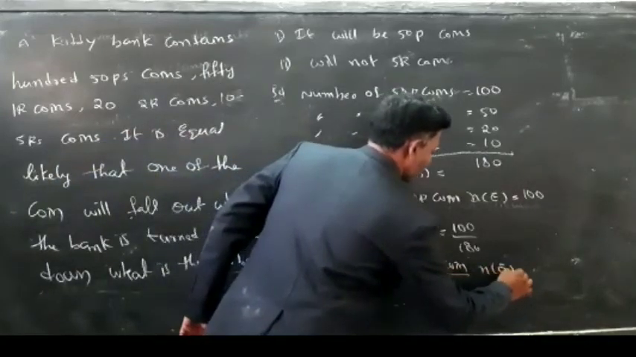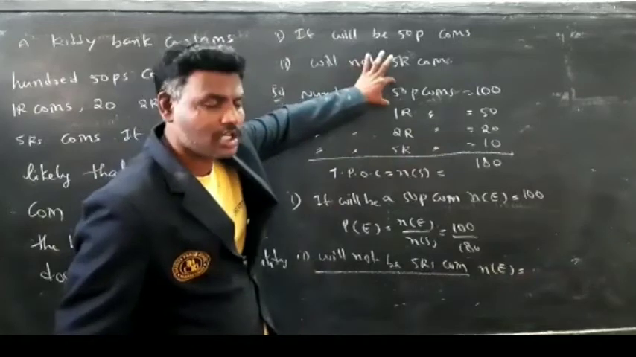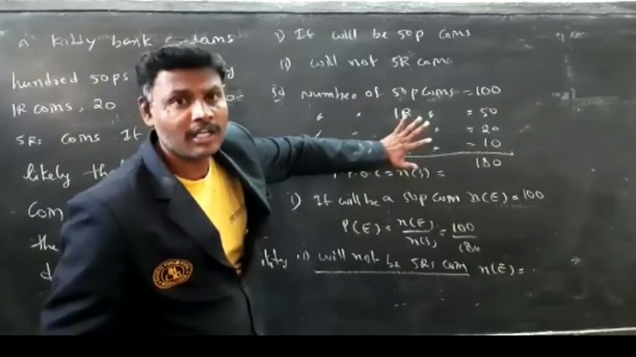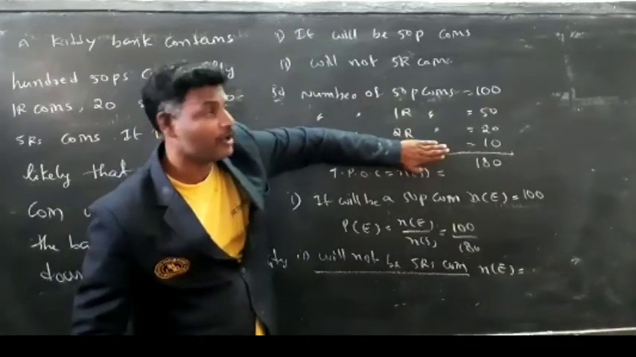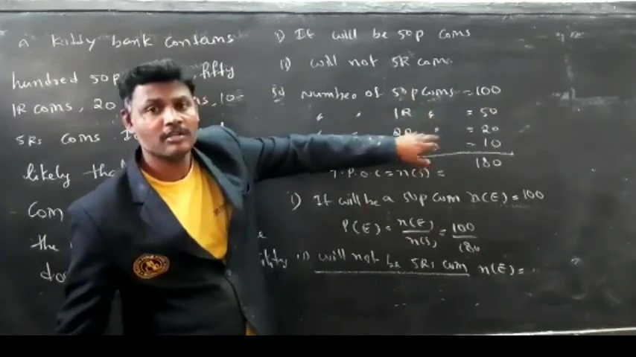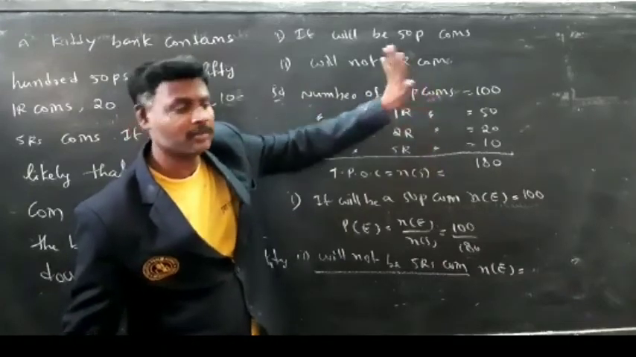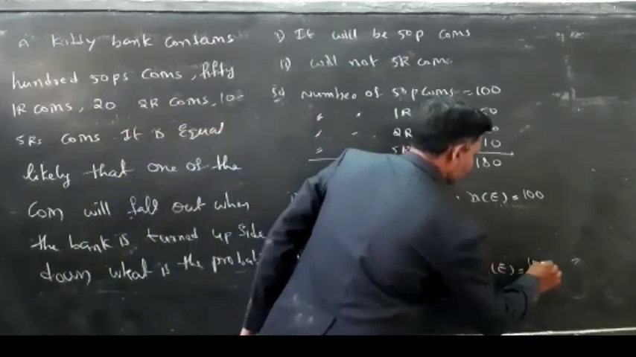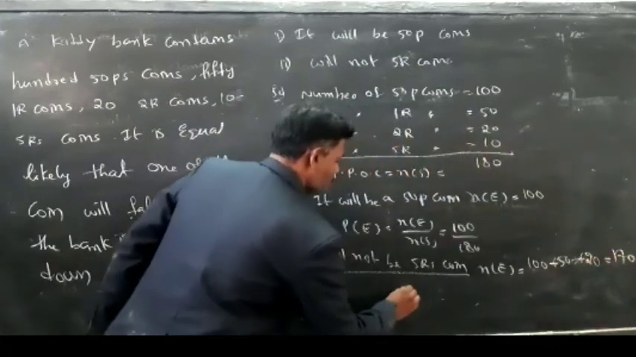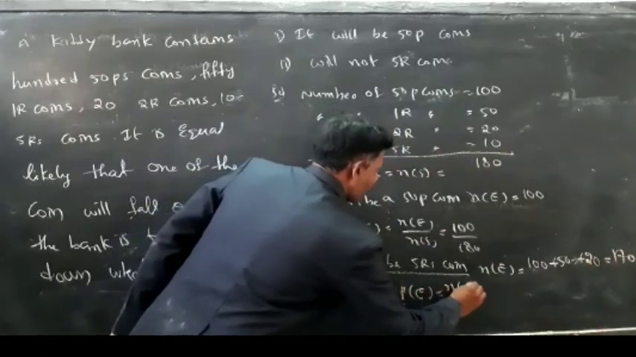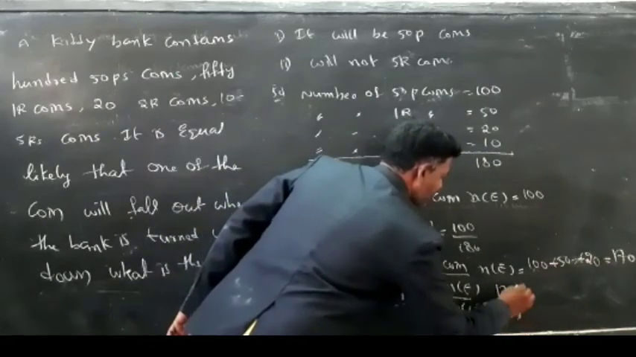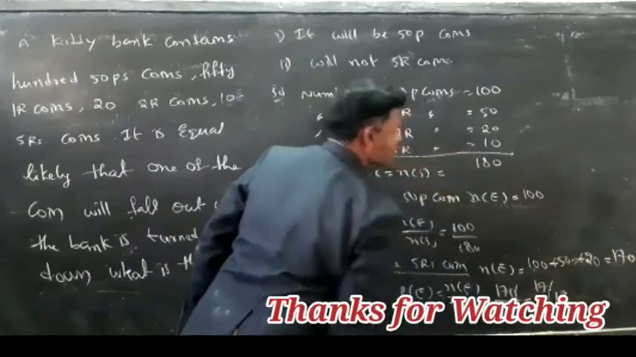N of E is equal to, here there are 50 paisa coins, 1 rupees coins, 2 rupees coins, and 5 rupees coins. What is asked? Except 5 rupees coins. So maybe there is a chance to fall a 50 paisa coin, 1 rupee coin or 2 rupees coin. So except 5 rupees we can take anyone from this. So N of E is equal to 100 plus 50 plus 20 is equal to 170. So P of E is equal to N of E by N of S is equal to 170 by 180. 0 0 cancel. It is nothing but 17 by 18.